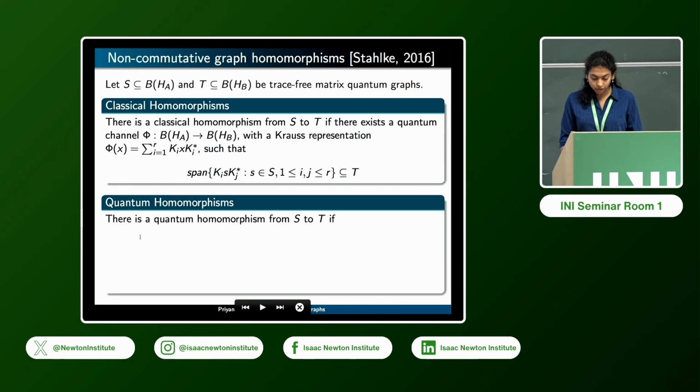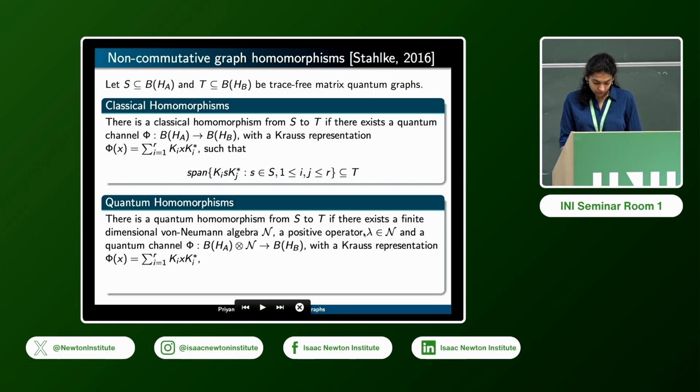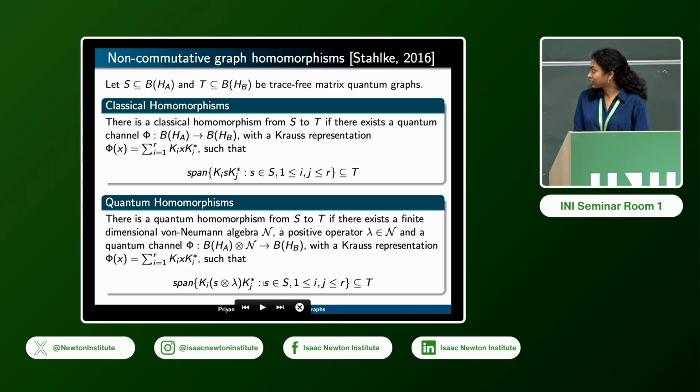We say that there's a quantum homomorphism from S to T if you also have a resource space, some finite dimensional von Neumann algebra, and you fix a certain state as needed, such that there is a quantum channel now on this bigger space, and it still has the same property: the conjugation, now on this entangled system, carries one to the other.